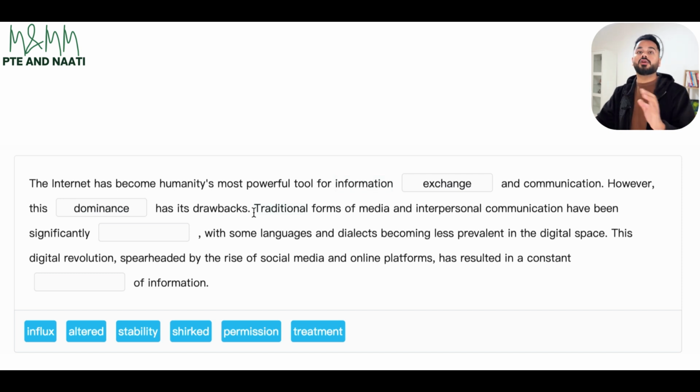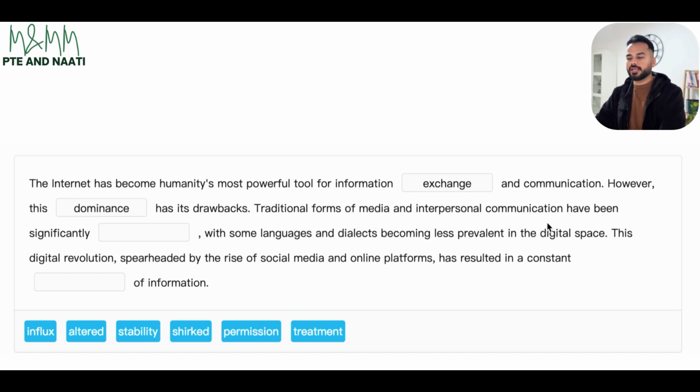Like it's not a good thing always. There are certain negative points as well for this dominance that the internet has created. Now, what kind of drawbacks is what they would be talking about in the next sentence. It says traditional forms of media. So traditional as in the ones which used to be before the internet. So could be mails, letters, all those traditional ways of communicating with each other.